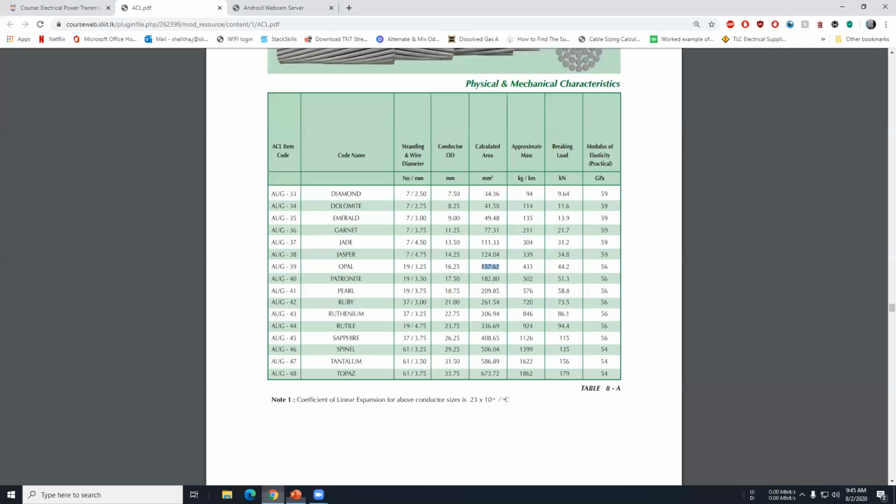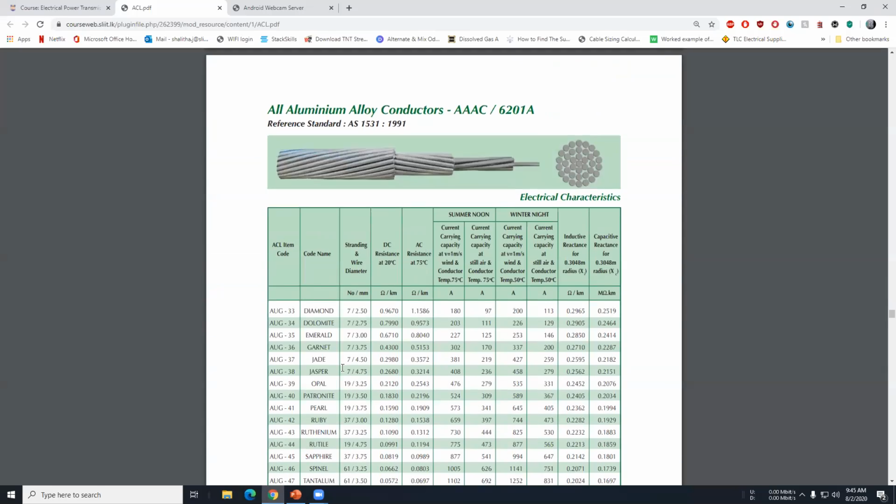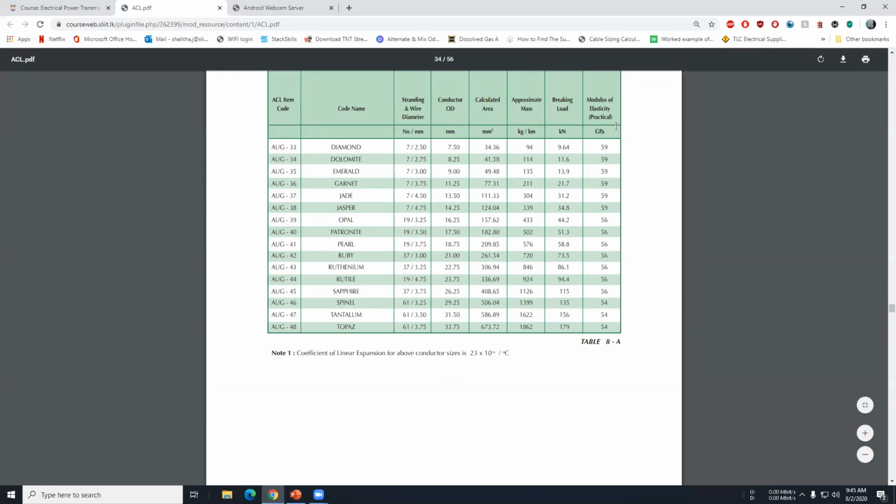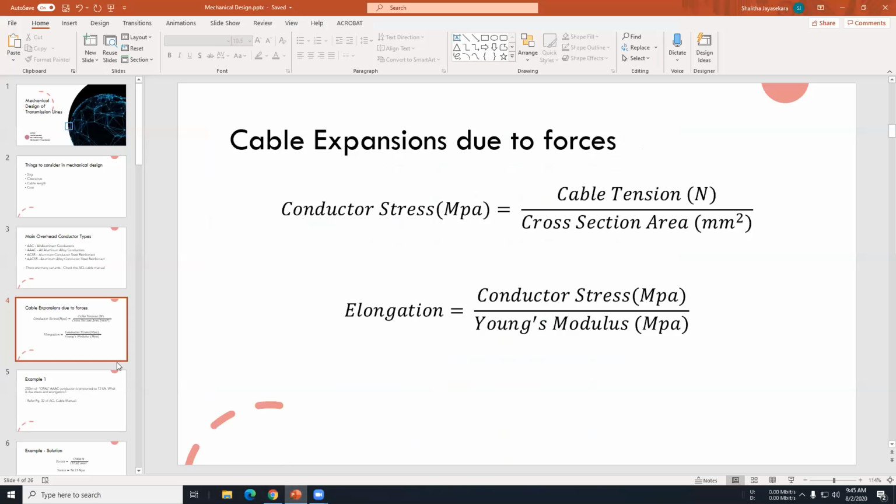So for the Young's modulus, I think it is also given in this. Yes, modulus of elasticity. It is the Young's modulus, the same thing. Modulus of elasticity and the Young's modulus are the same thing. And so it is given. It is 56 gigapascal. So, working out the question.